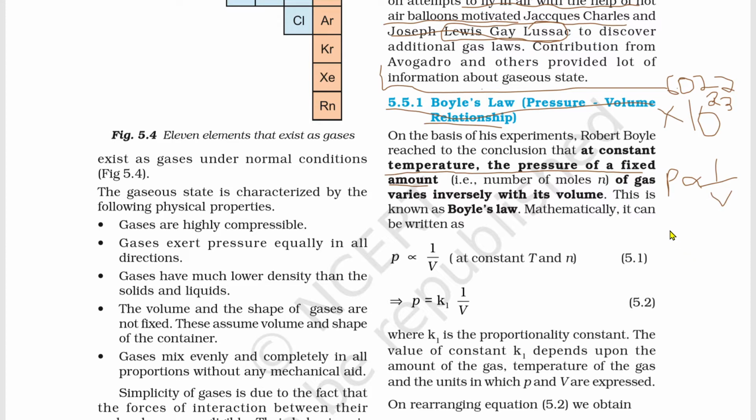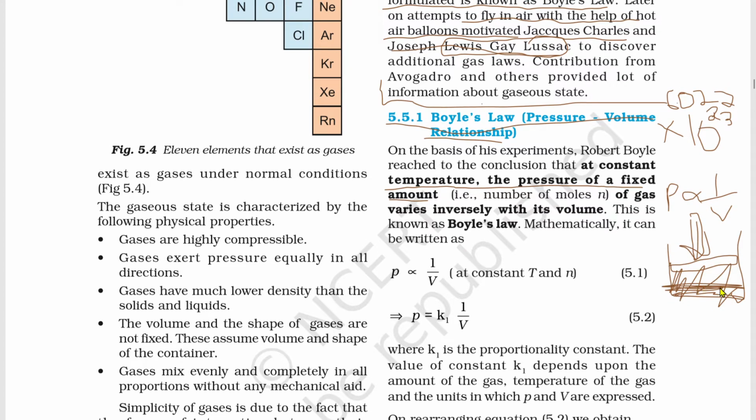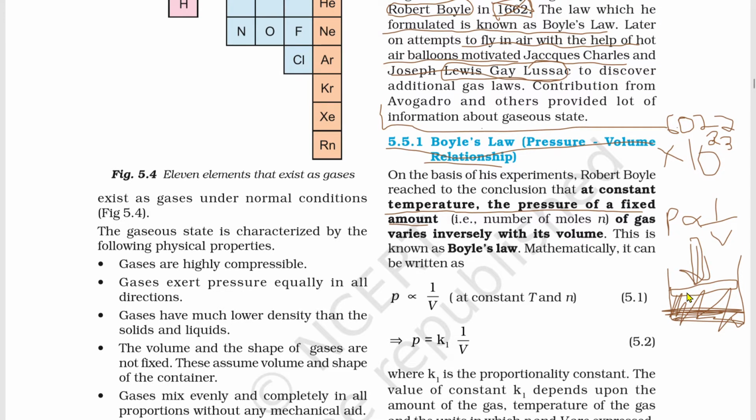Example to make you understand, I can do like this. If I keep a beaker over here, I give it a piston, right? If I press it from over here, and it comes down, like if I press it more, the volume will decrease, right? Since we are increasing pressure, it will come more down, and only this much volume will remain. Density will increase, that's no doubt, but pressure is increasing and volume is decreasing. Volume is nothing but the space which anything occupies, right?